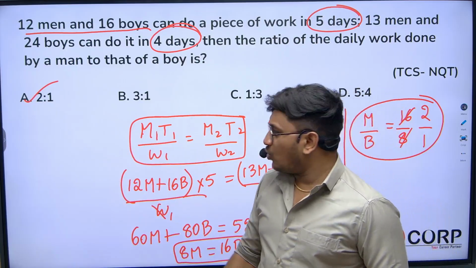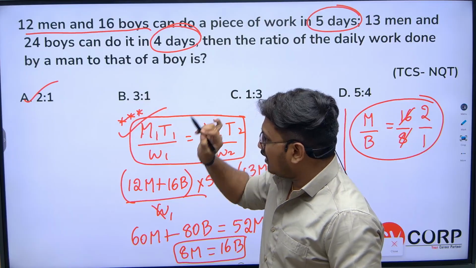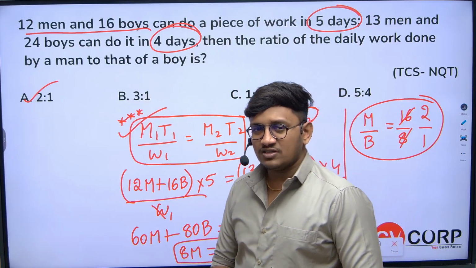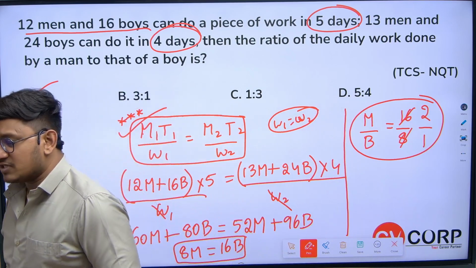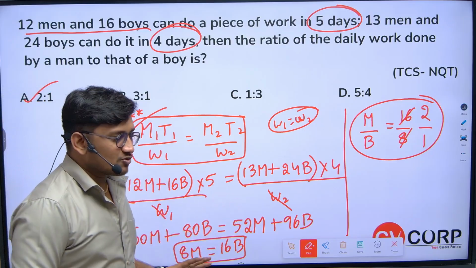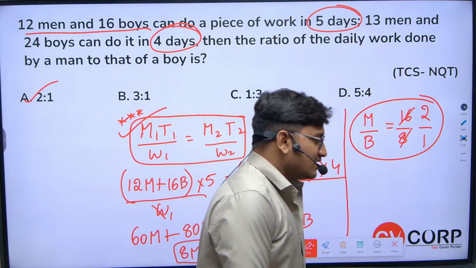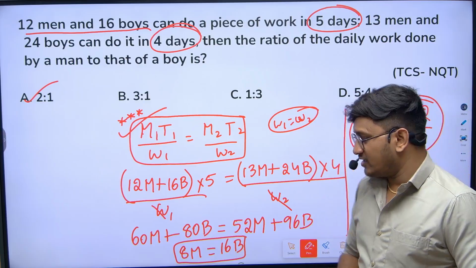So the only thing that you should remember is this rule: m1 t1 by w1 is equals to m2 t2 by w2. If you know this, you can solve questions from equal efficiencies. I hope you all are clear with this question. So let's go with the next category from time and work, the most important.